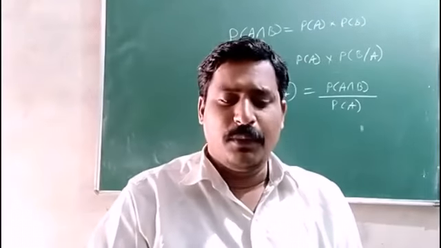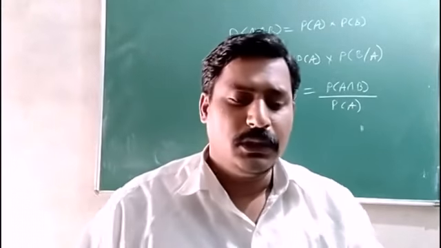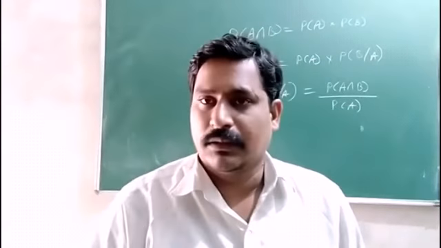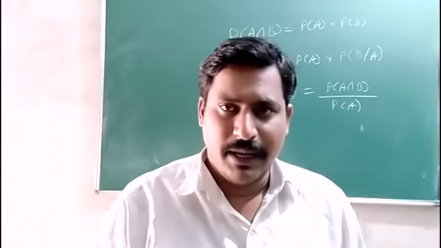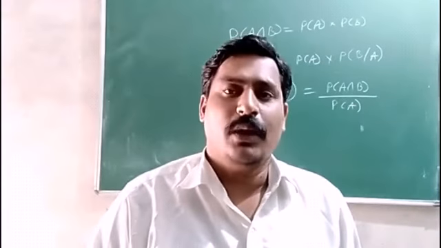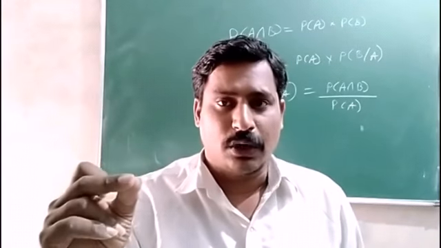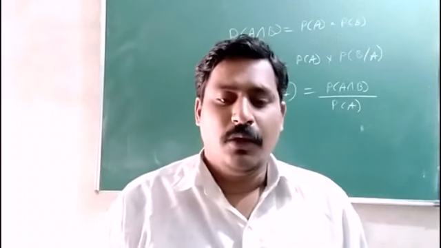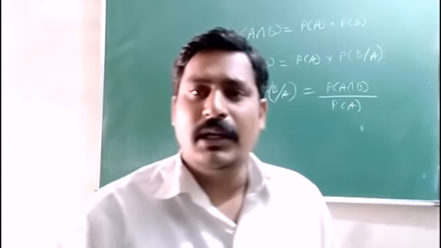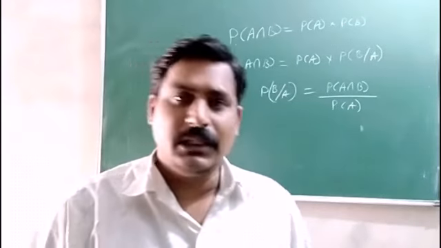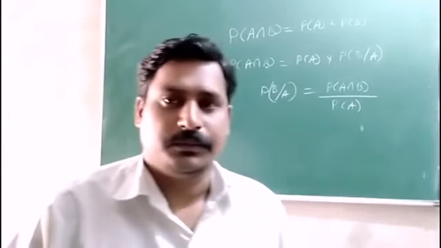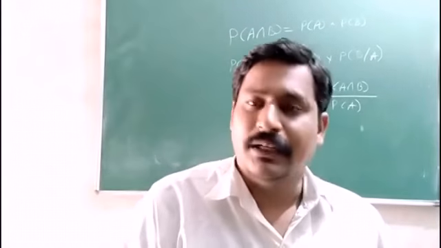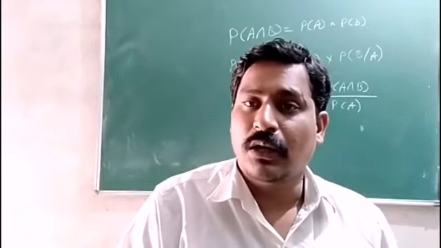So first problem here from the textbook: a card is drawn from a pack of 52 playing cards. So already we know that playing cards are 52 in one pack and one card is drawn. Now event A: we know that the drawn card is black. That means we have drawn a black card. Now the question is, what is the probability that it is a king, known that the drawn card is black?